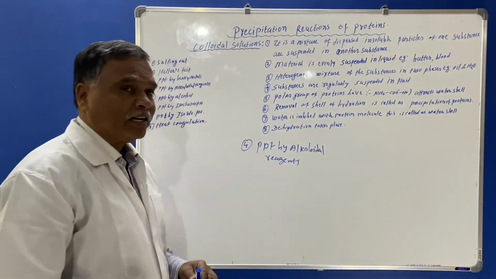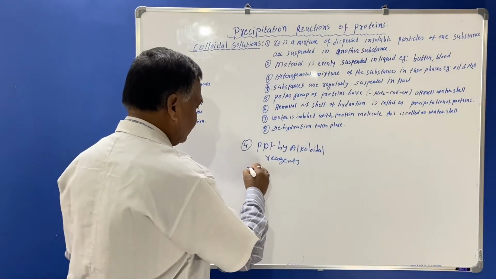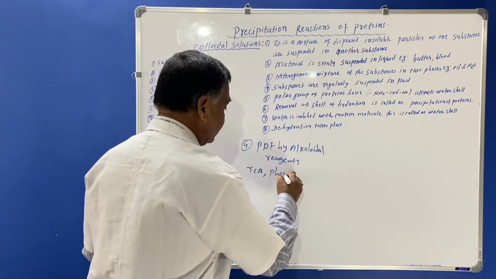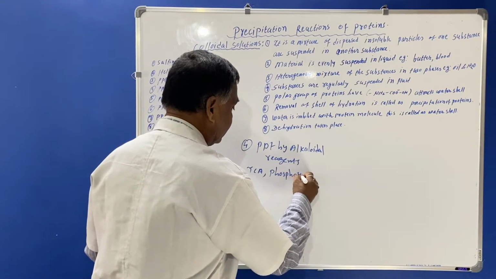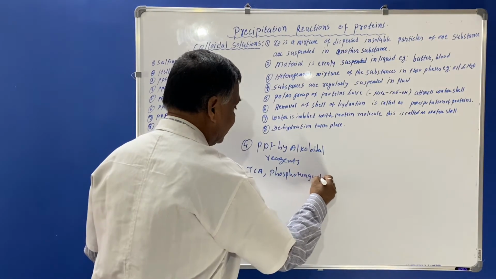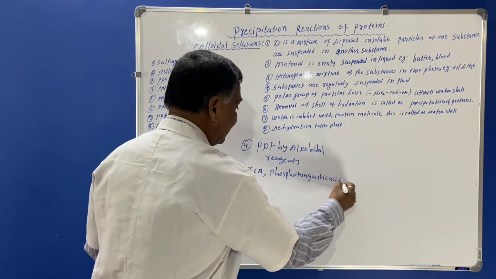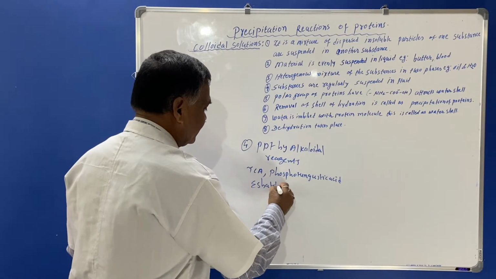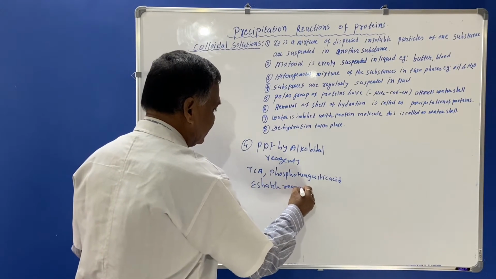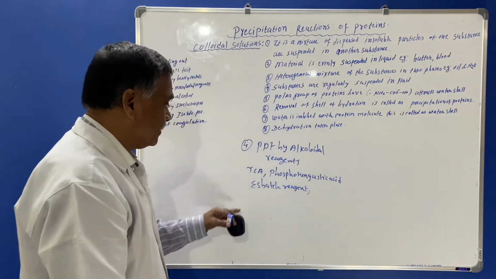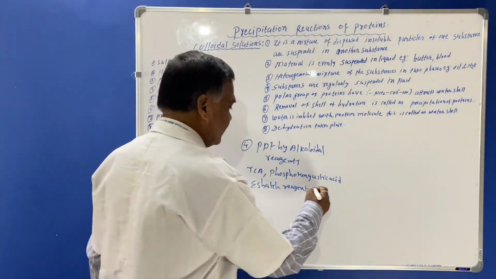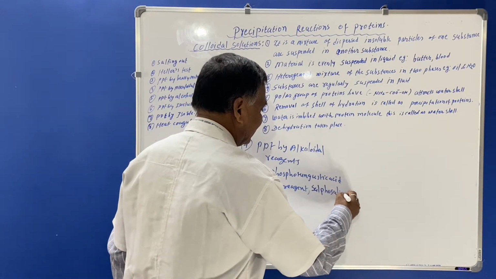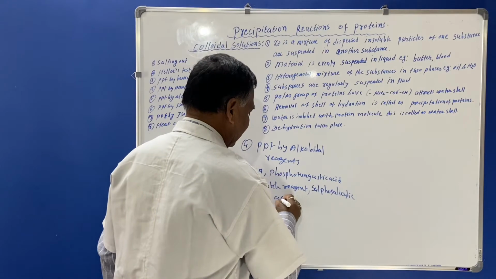What are the alkaloidal reagents? TCA, phosphotungstic acid, S-batch reagent, sulfosalicylic acid.